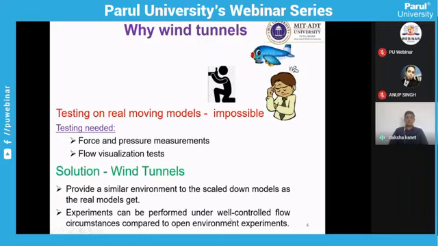Here experiments can be performed under well-controlled flow. That is what a wind tunnel is. In the actual air or in the open air, the flow is not controlled. The flow velocity or the kind of flow is not in our hands. Here in a wind tunnel, we can control the flow. Whatever the pressure, velocity, and density we require, we can control it within the wind tunnel, and we can test the small scale model as well as the full scale model for the requirement of the experiment.